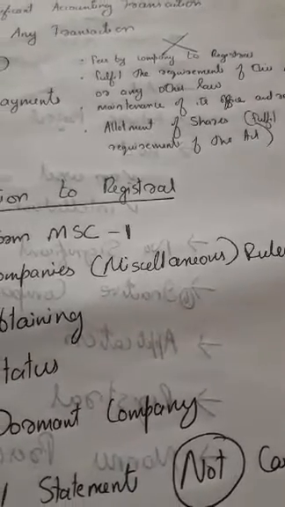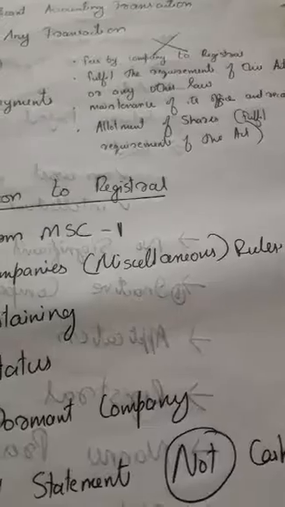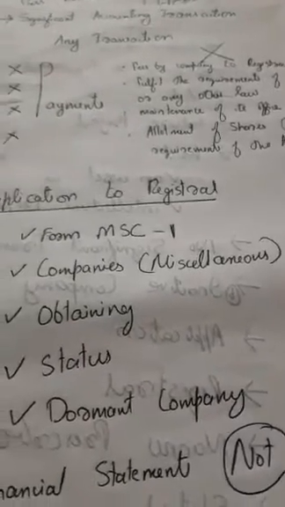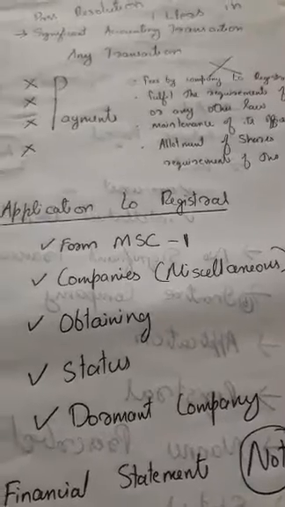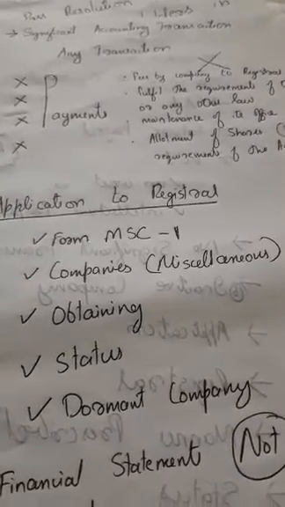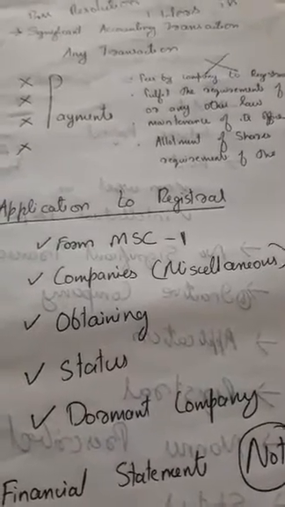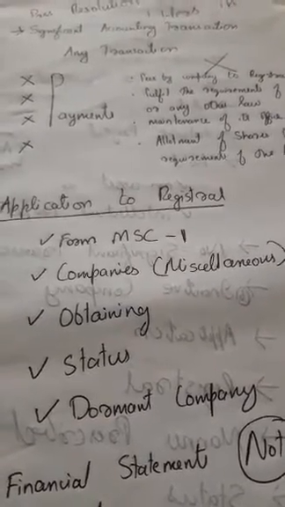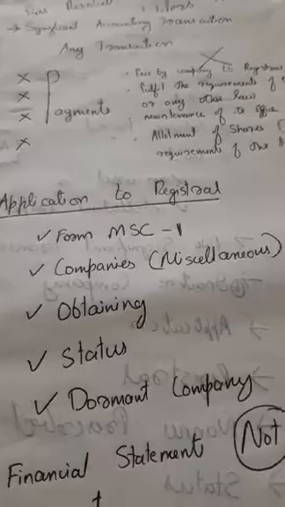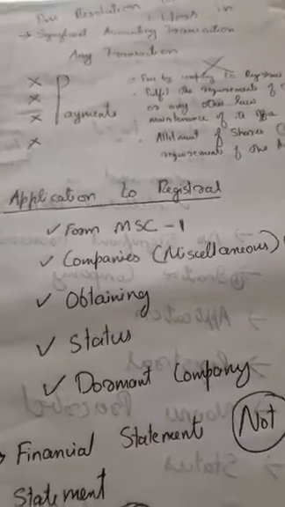Expenses related to the allotment of shares to fulfill the requirements of the Act are also not counted. Any transactions other than these are included as significant accounting transactions when considering a dormant company.